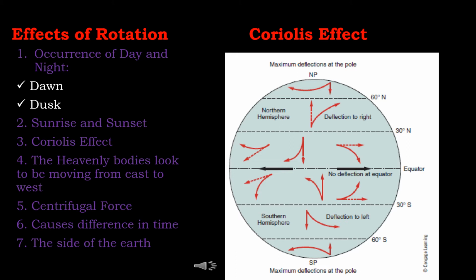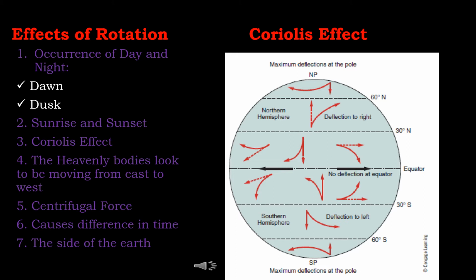The second effect is sunrise and sunset. These are caused by the rotation of the earth from west to east. This happens because due to the earth's rotation, every part of the earth's surface faces the sun at some time or the other. The part of the earth that moves from darkness into the sun's rays experiences sunrise, and when it moves away from the sun's rays, it experiences sunset.